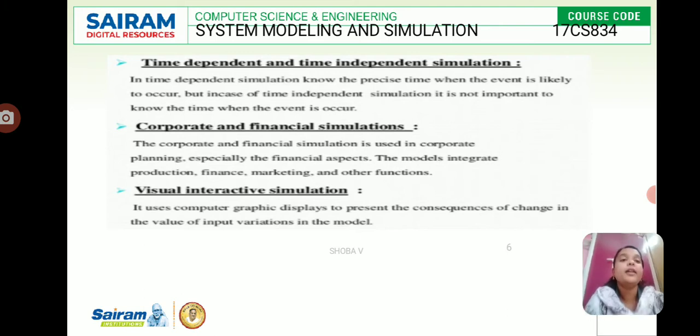Time dependent and time independent simulation. In time dependent simulation, we know the precise time when the event is likely to occur, but in time independent simulation it is not important to know the time when the event is going to occur. Then corporate and financial simulation is used in corporate planning, especially the financial aspects. The models integrate production, finance, marketing and other functions. Visual interactive simulation uses computer graphic displays to present the consequences of changes in the values of input variables in the model.